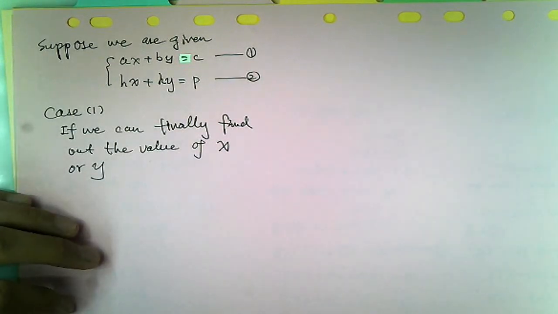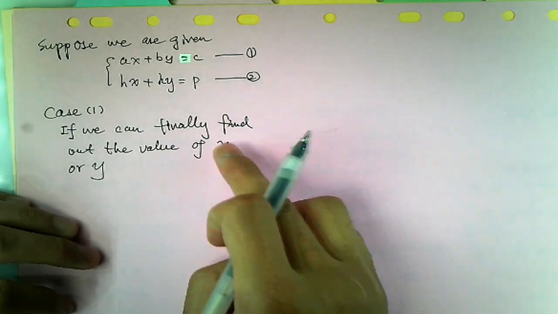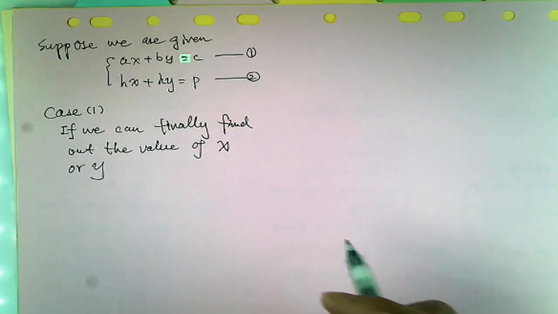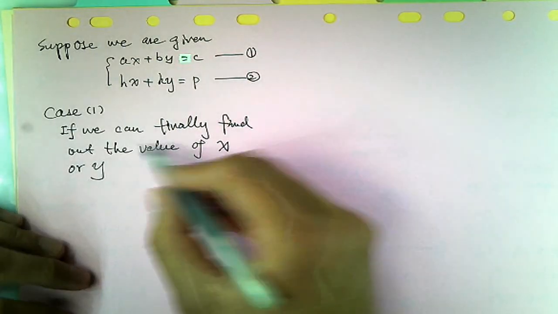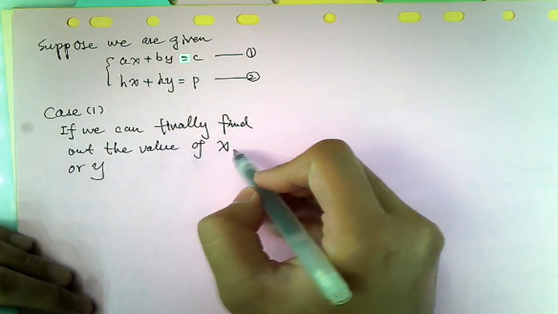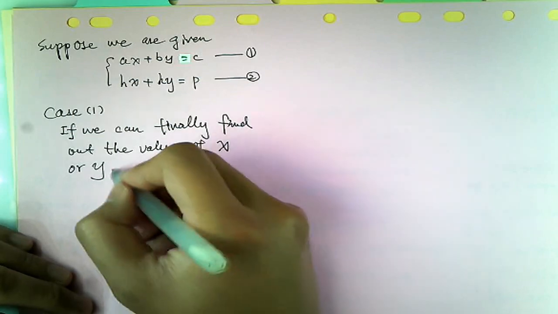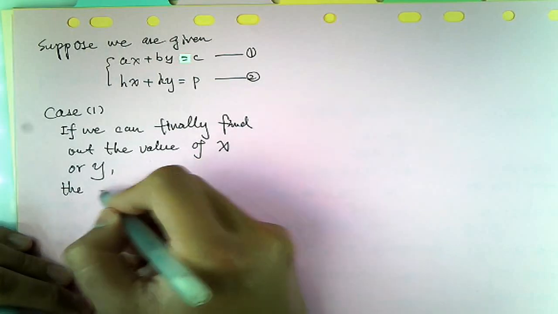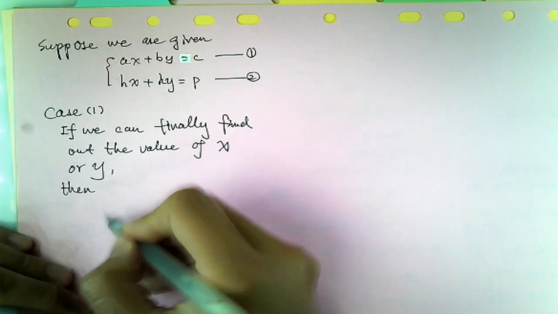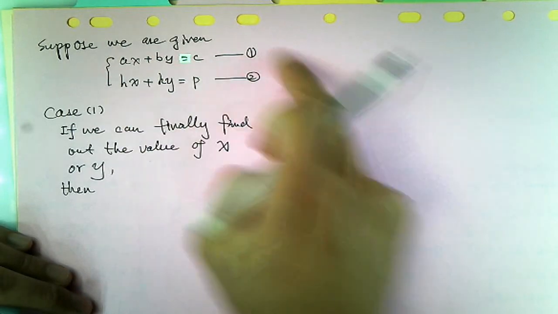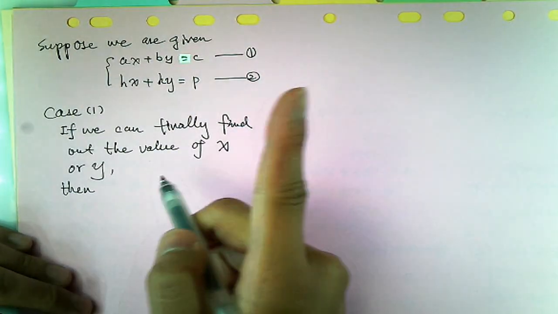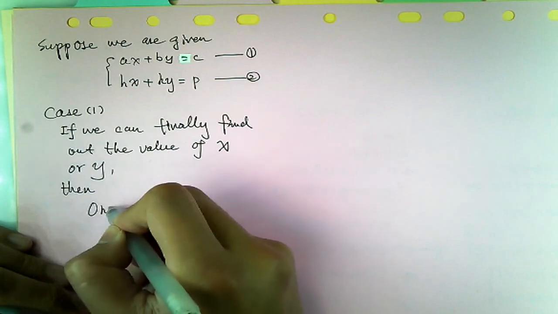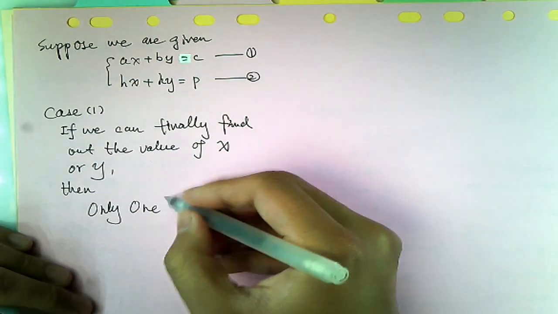You have no need to find out both. You find out x or y, depends on the case at that moment. If we can find out the value of x or y finally, then we have this simultaneous equation has only one solution. We can write only one solution.